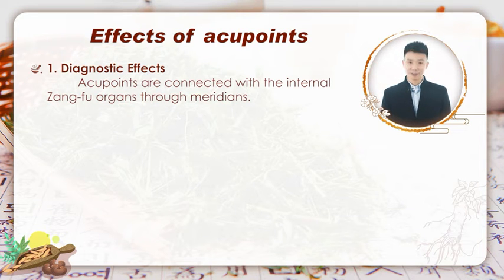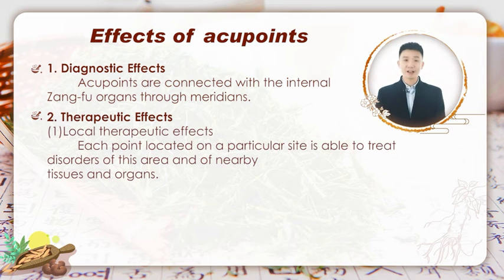In clinical practice, doctors can assist diagnosis by finger pressing related acupoints and observing the tenderness, skin color, bulge, or depression of local muscles. Therapeutic effects can be classified into 3 aspects.